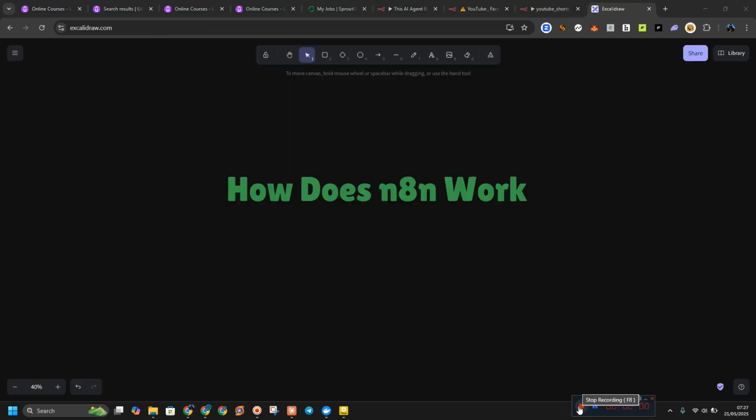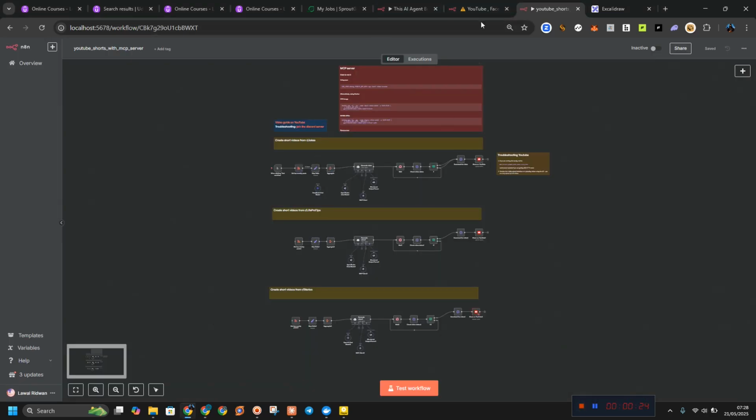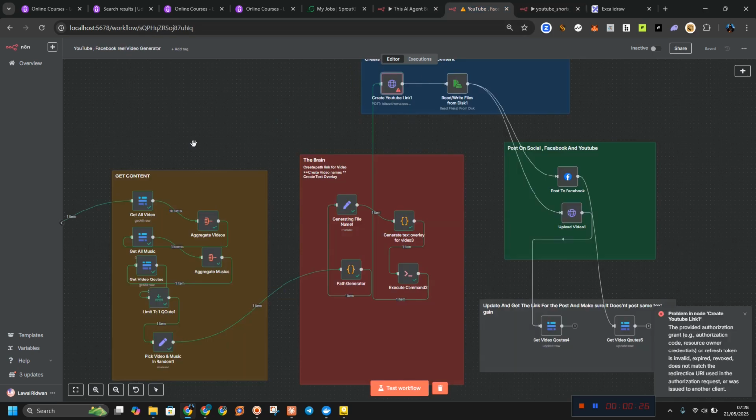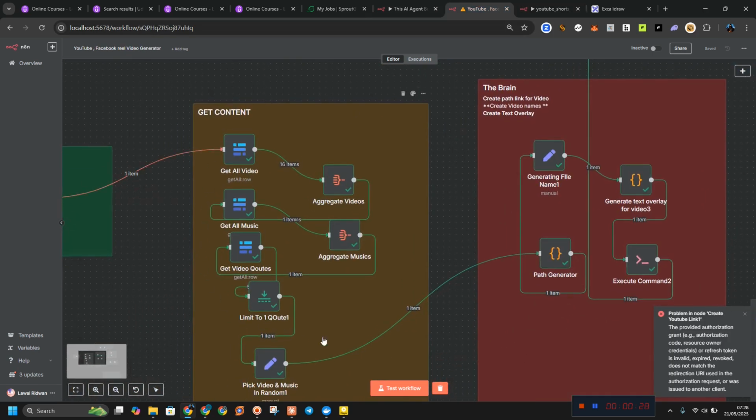How does n8n work? We have studied that n8n is a powerful, open source workflow automation tool that enables you to connect to various applications and automate tasks without extensive coding knowledge. And here is how it works. Number one, we have what we call nodes, and these are the building blocks of a workflow, like these. These are nodes. We call all of these nodes.